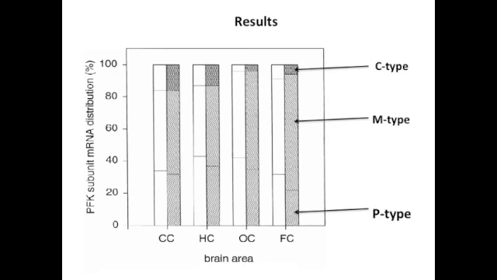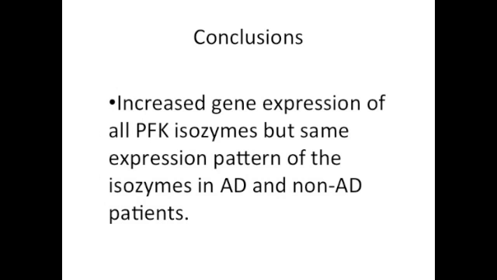From the quantification information, they devised a percent distribution graph for all three PFK isozymes. They reported there was no significant difference between the isozyme patterns in terms of disease and non-disease samples. So Bigl et al. found that there was an increased gene expression of all PFK isozymes, but the expression pattern of the isozymes is unchanged between AD and non-AD patients.